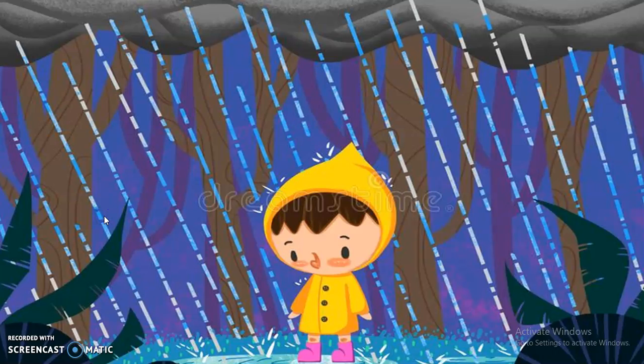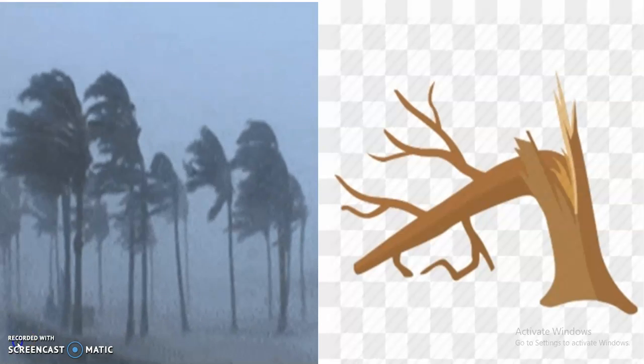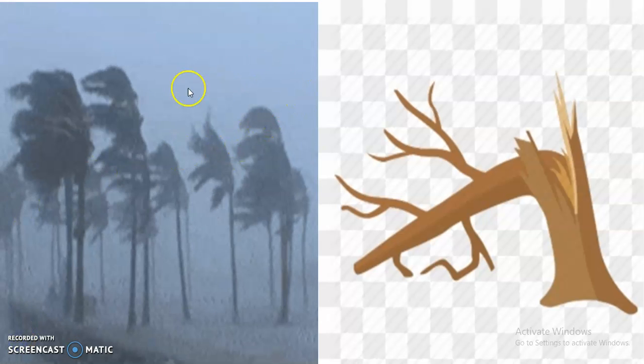I was walking in the woods. It started to rain, as you can see here. The sky went black. The wind whooshed in the trees, as you can see here.